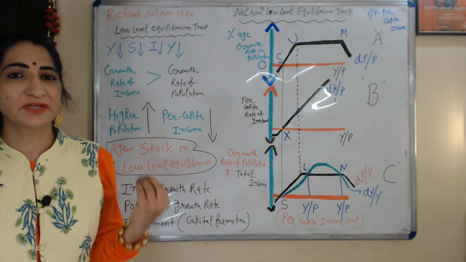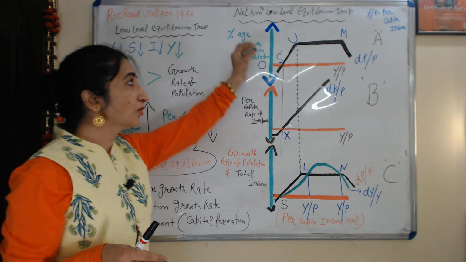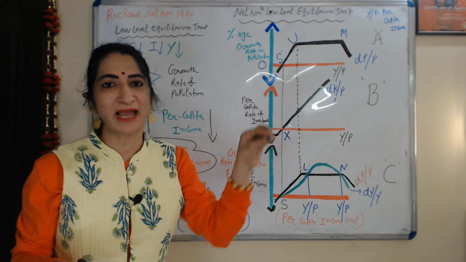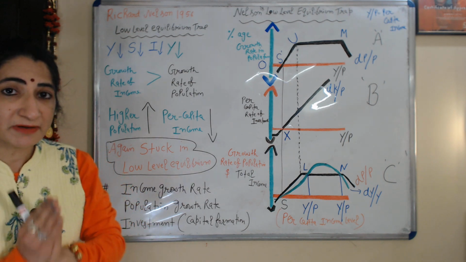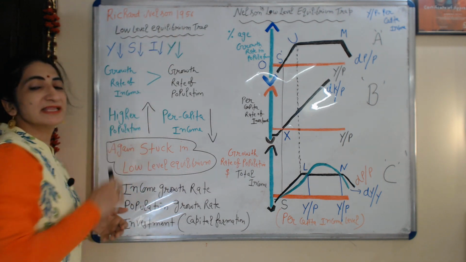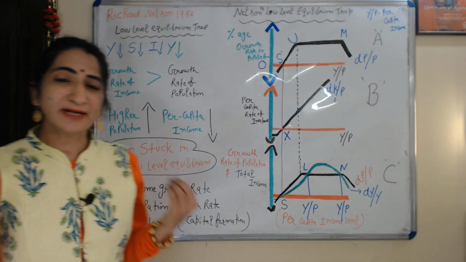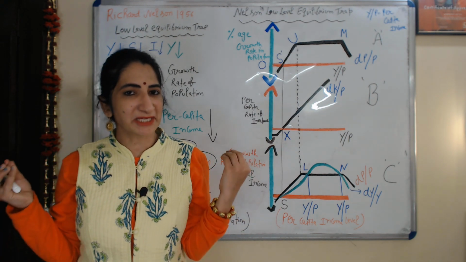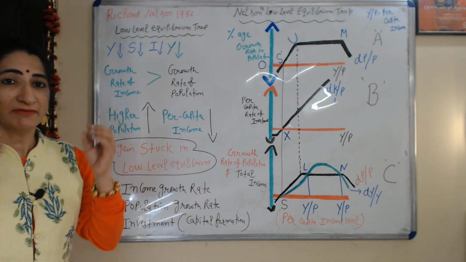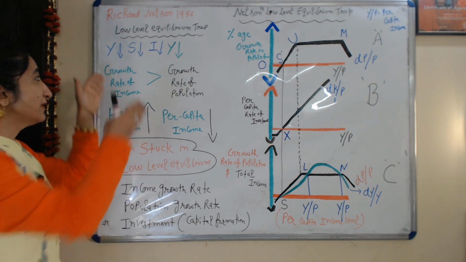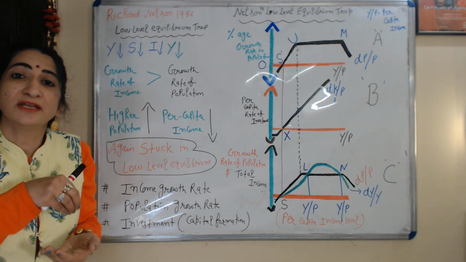Today we are going to learn about Nelson's low level equilibrium trap. This theory is given by Richard Nelson in 1956. What do we mean by low level equilibrium trap? Low level equilibrium trap means when the level of income is very low.